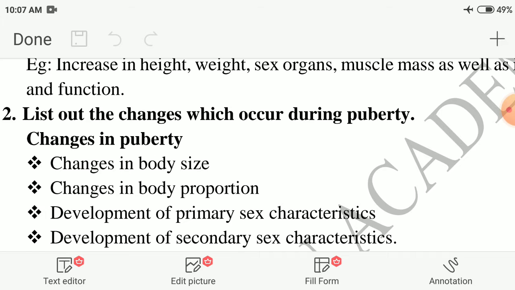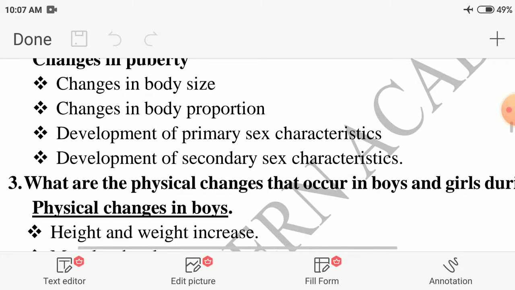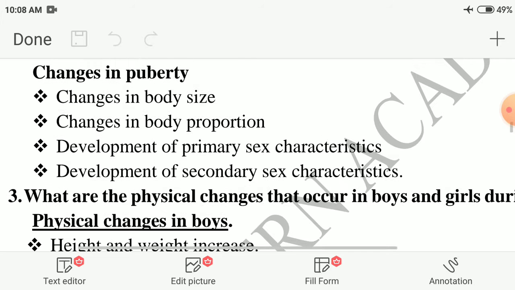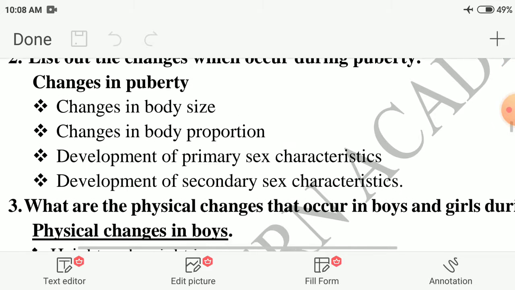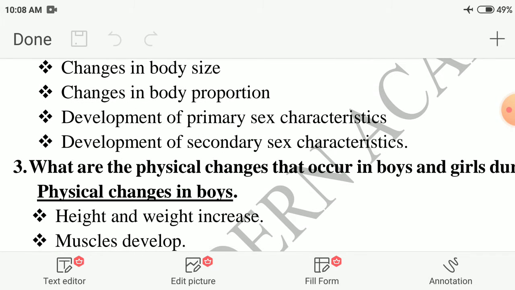Second question, list out the changes which occur during puberty. Changes in body shape, that means size, changes in body proportion. Next, development of primary sex characteristics and development of secondary sex characteristics. These four changes occur in the puberty stage. What are the four changes? Changes in body size, changes in body proportion, development of primary and secondary sexual characteristics.